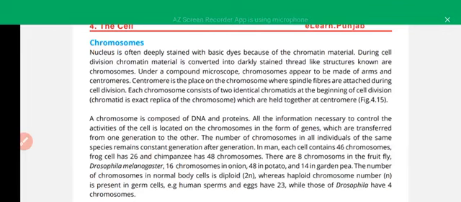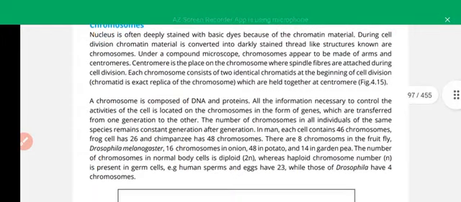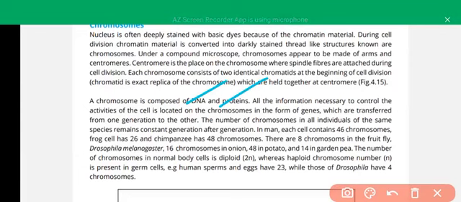Genes are found on the DNA that is in chromosomes, and a chromosome is composed of DNA and proteins. All information to control the activity of the cell is located in chromosomes in the form of genes. The number of chromosomes in a particular species remains constant, like 46 chromosomes in a man, 26 chromosomes in a frog.